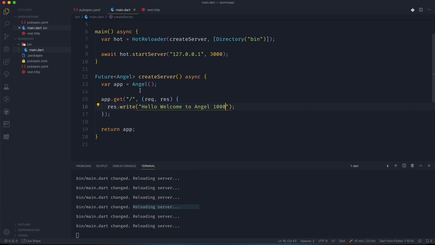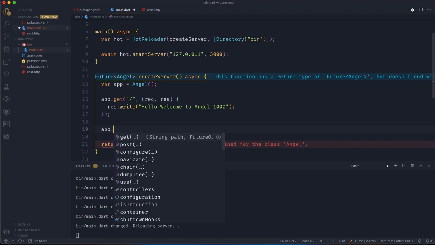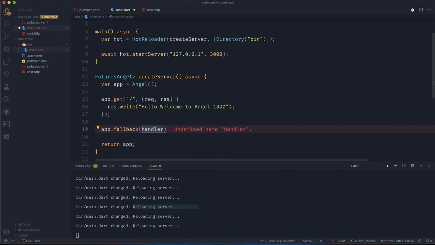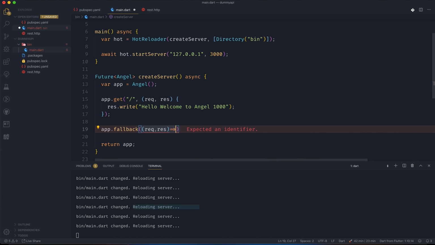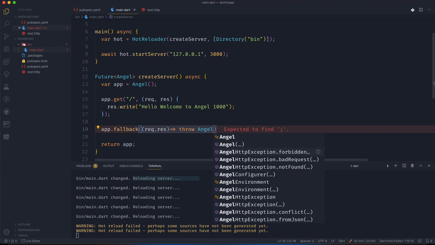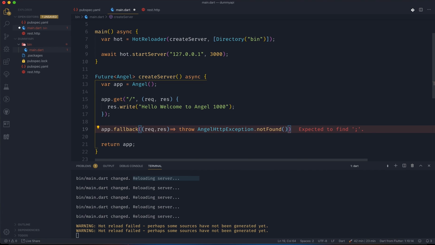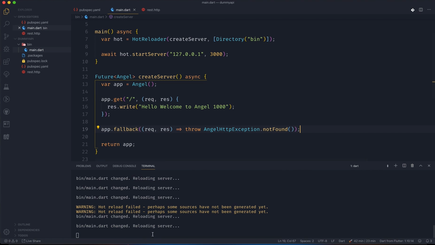There are other things as well. Let's say if you are hitting something which is not available, you can just say app.fallback, and you can just provide the handler for what you want to show if something is not available. So I just want to show throw angel. There are some angel exceptions, like http exception dot forbidden, bad request, not found. So let's say we want to show not found, and now just a hot reload.